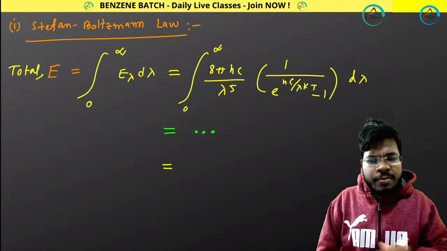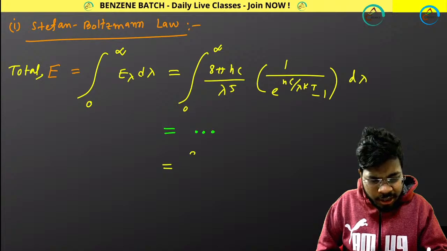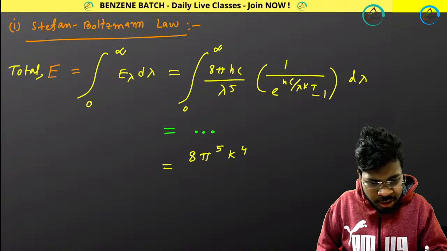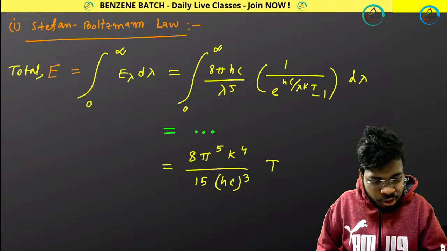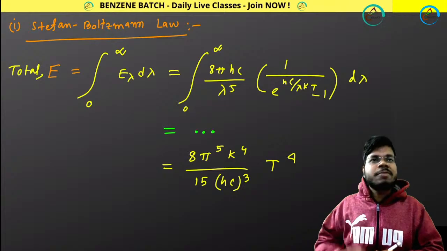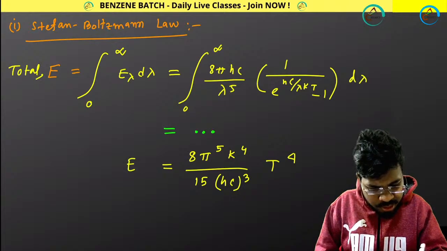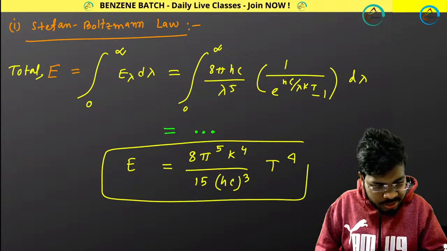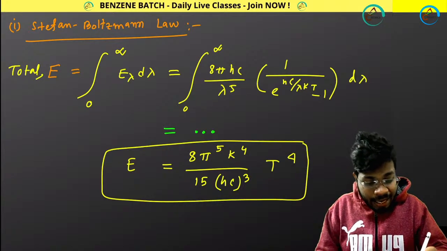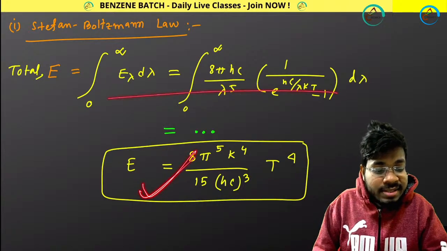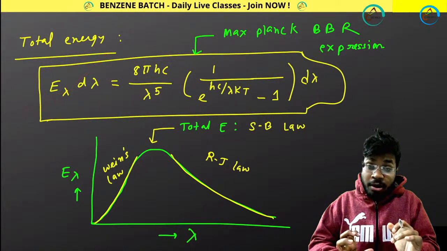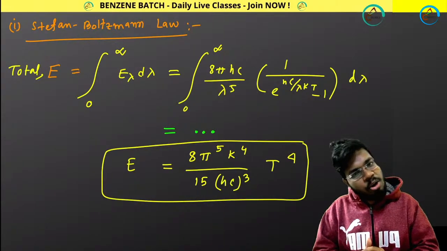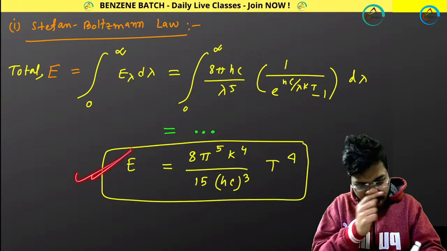If you solve this integration, let me write what you will get. You will get 8 pi to the power 5 k to the power 4 divided by 15 (ch) whole cube, and T to the power 4. That means I am getting total energy E equals this, and I have calculated it from Max Planck's equation, the equation that I got from quantum mechanics.